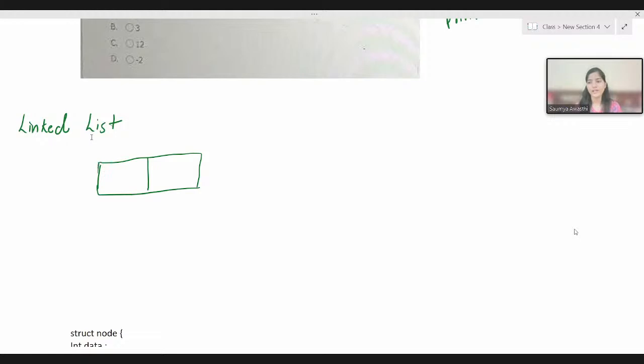First of all, let me know, you guys have to answer: is a linked list a primitive data type or not? That's a very easy question.